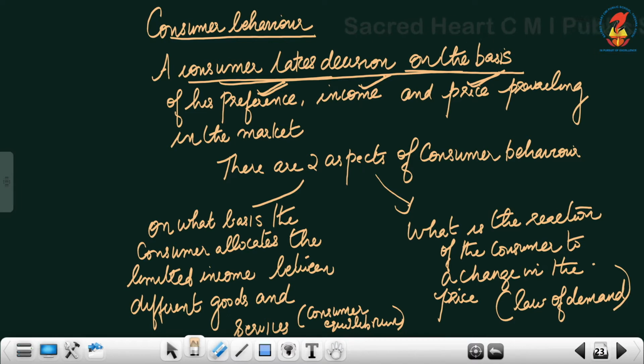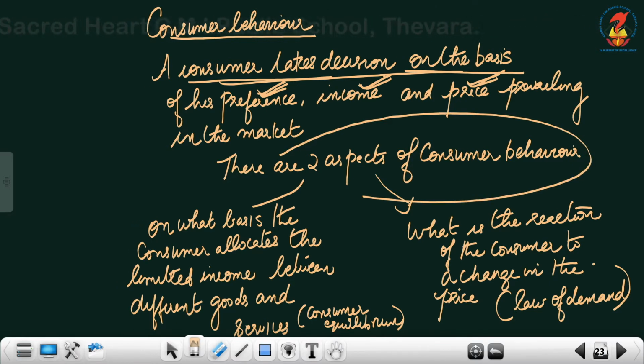Now, you have seen preference, income and price prevailing in the market. On the basis of that, we can divide consumer behavior into two aspects. What is consumer behavior? A consumer takes decisions on the basis of preference, income and price prevailing in the market. That is known as consumer behavior.